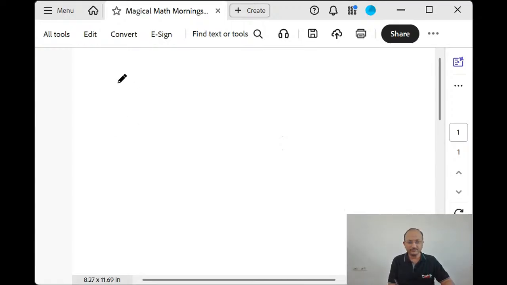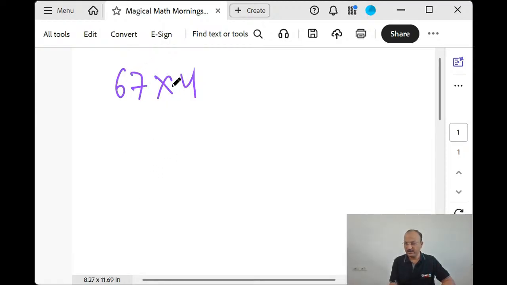Let's take 67 into 4. Let's take a little difficult number. 67 into 4. What do we do? 65 double, do you think? 130. So 67 double will become very easy, correct? Only 2 is left, so 2 double you add to that one.